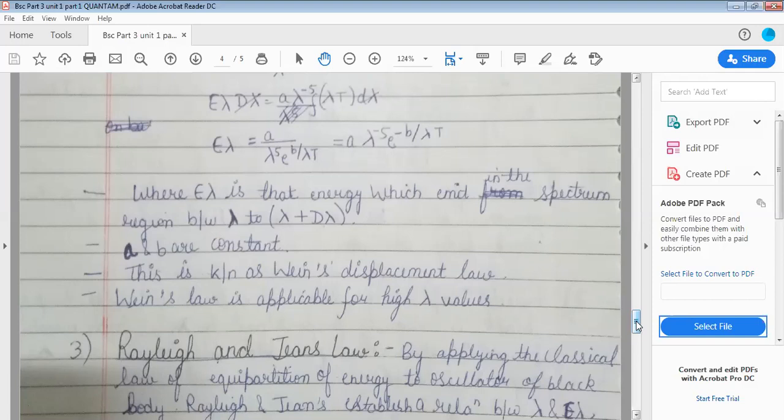This is known as Wien's displacement law. Wien's law is applicable for small values of lambda.